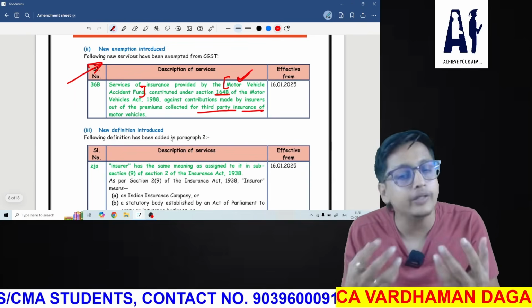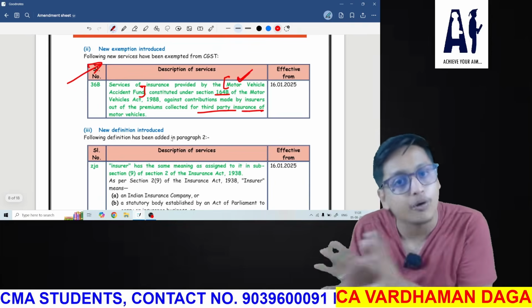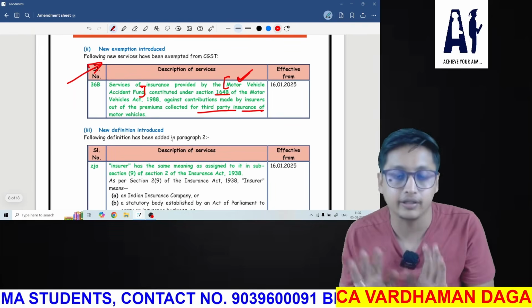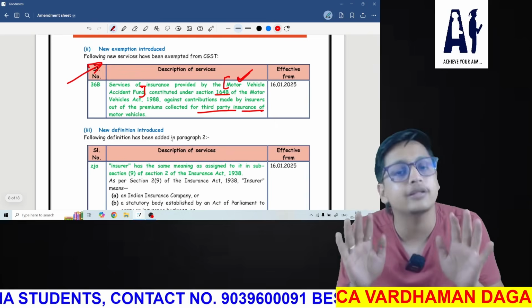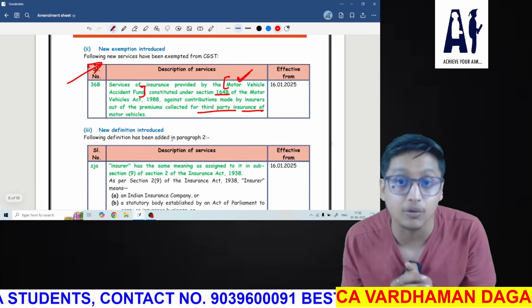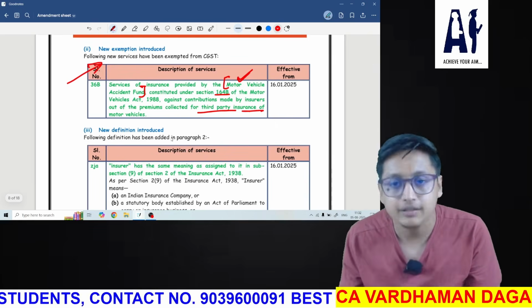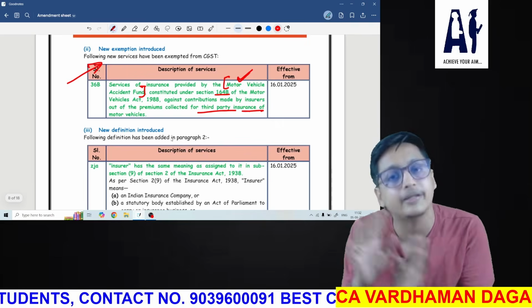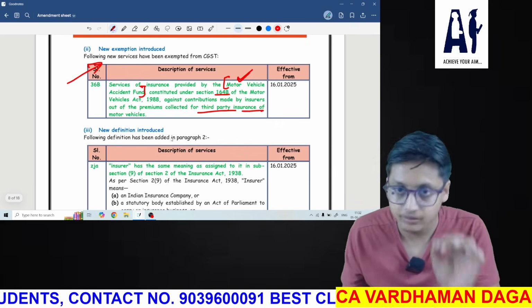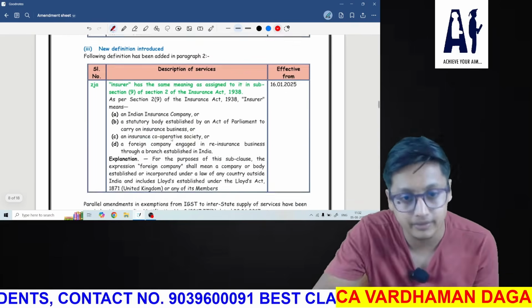They keep the money in the form of reserves so that they are on the safe side if there is any accident of the vehicles, and they can easily provide the fund from that accidental fund. I hope you have understood this amendment.